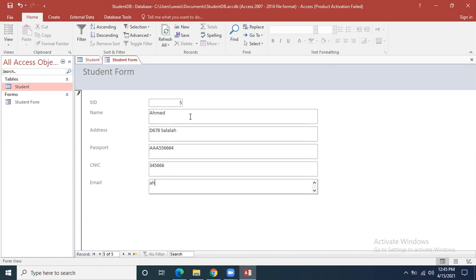Right now I'm just giving over here some dummy data. And when I will press enter, this record will be saved. So n number of records you can enter over here. When you will press next button, this record will be stored.